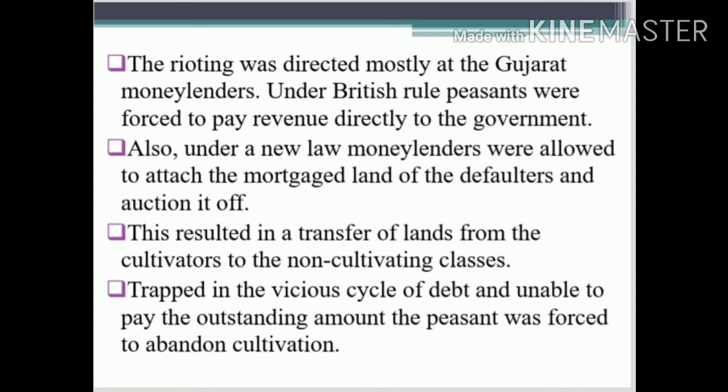For that rifle, they used a new cartridge, greased with cow and pig fat, and that affected the religious sentiment of the people. So on March 29, Mangal Pandey shot his European officer, and it was considered the first incident, and then it spread to Meerut and other parts of northern India.